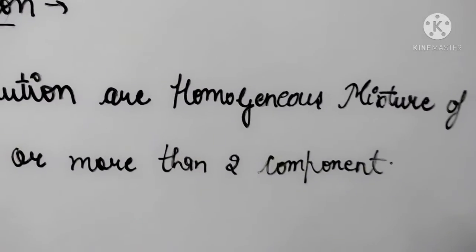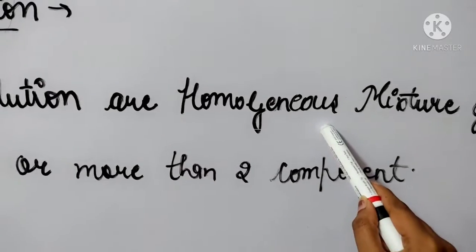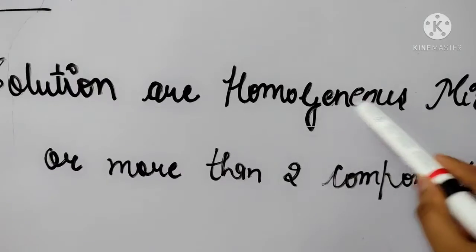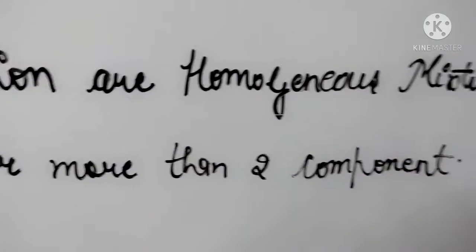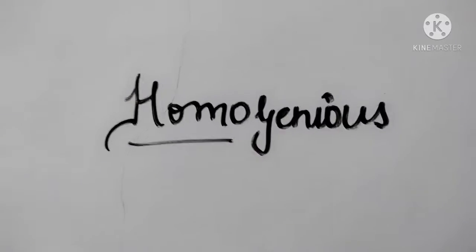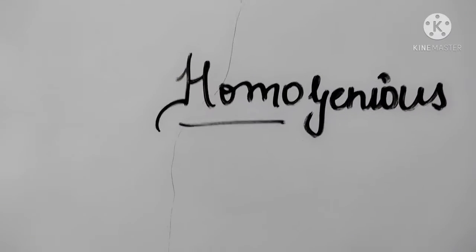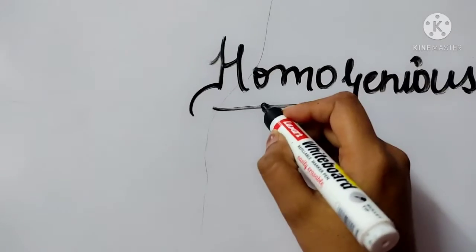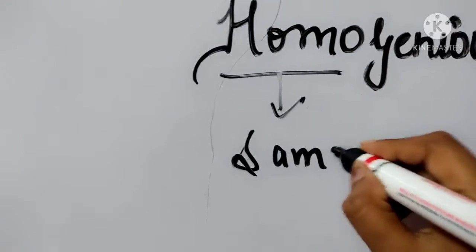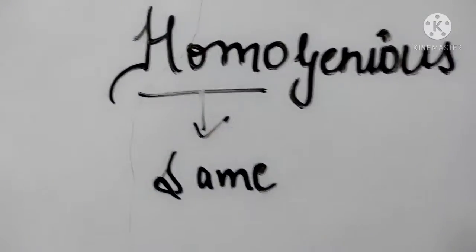So from the word homogeneous, a question comes to our mind: what is homogeneous? Homo means the same.